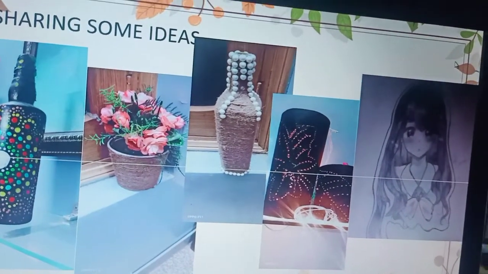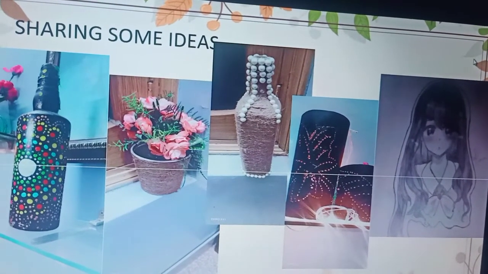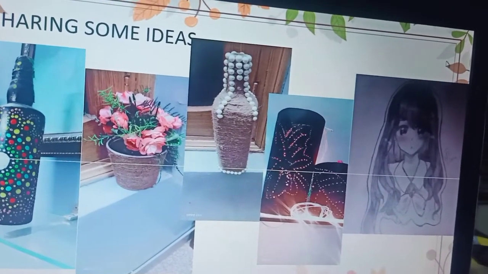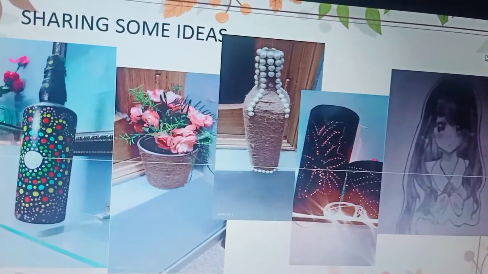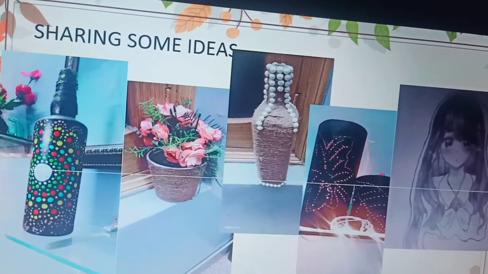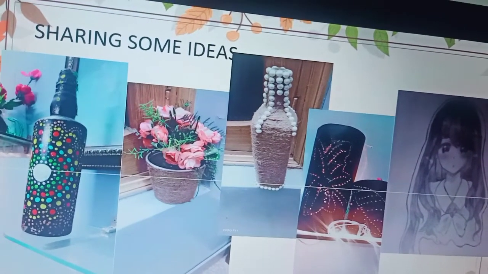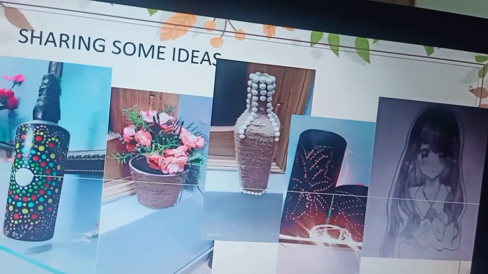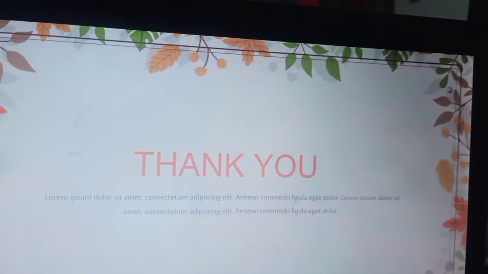Here are some examples: old glass bottle art, jute art and paper art, even paintings. You can do whatever you want, and I need two DIYs from your side.